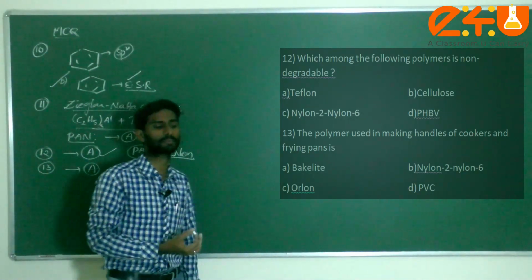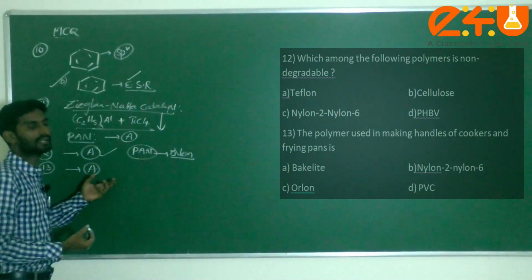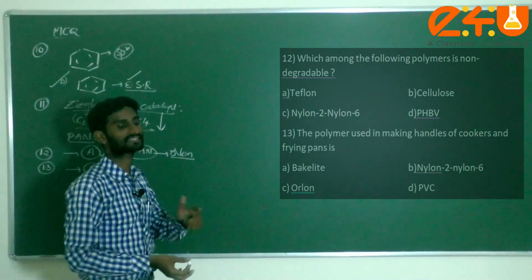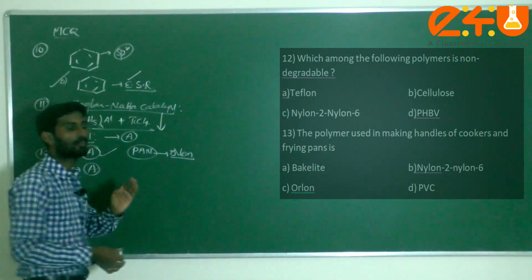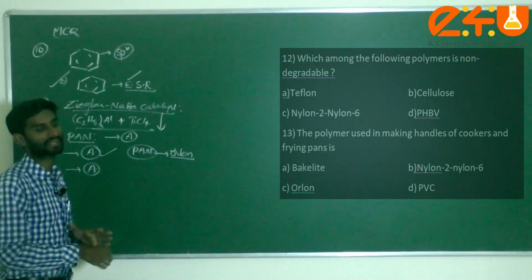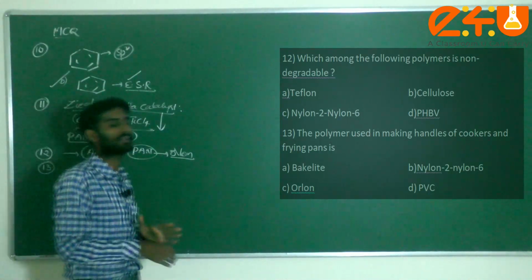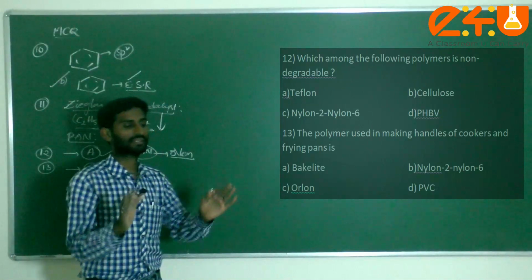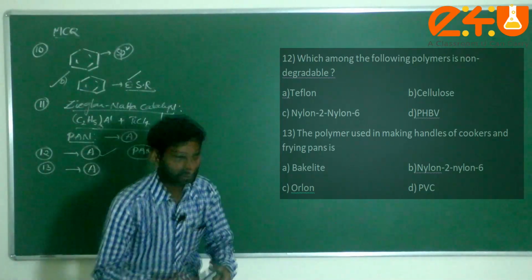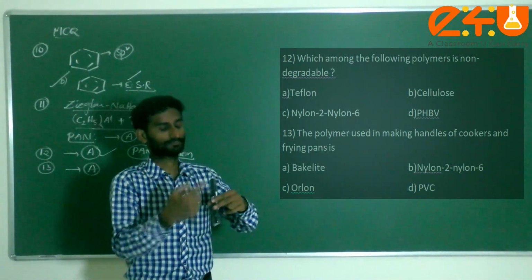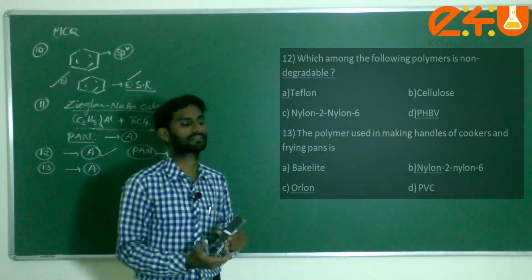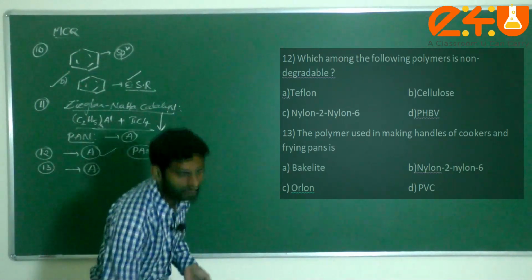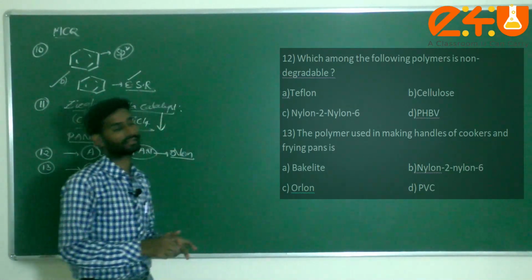What is meant by thermosetting plastics? Plastics which cannot be easily molded more than once by heating are known as thermosetting plastics. Thermoplastics we can easily mold more than once. If you apply heat, we can make them into different models and structures. The best examples of thermoplastics are polyethylene and polyvinyl chloride.